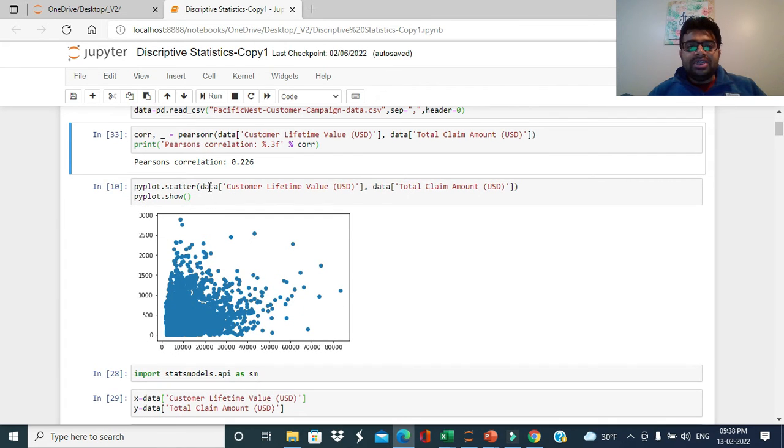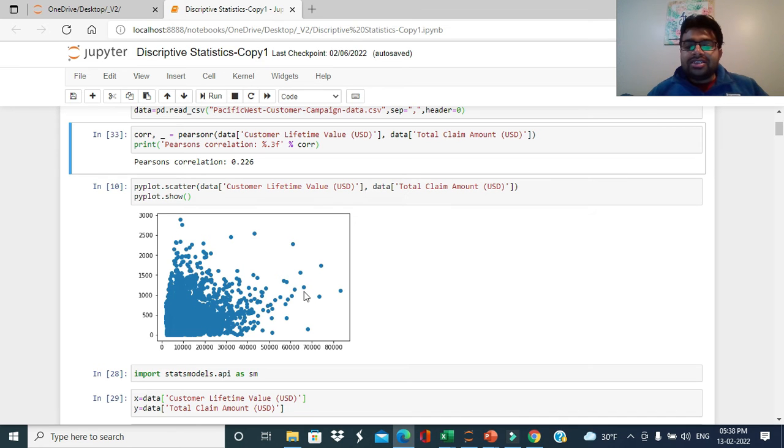Now, from the visualization perspective, we can have the scatter plot between these two variables and try to see how the coordinates of these two variables behave, right? So you can see there is a positive correlation in the starting of these numbers, but there's not a very strong correlation, since the data seems to be very scattered, right?